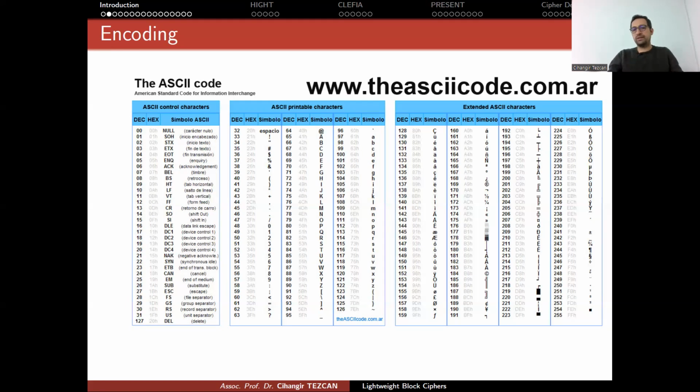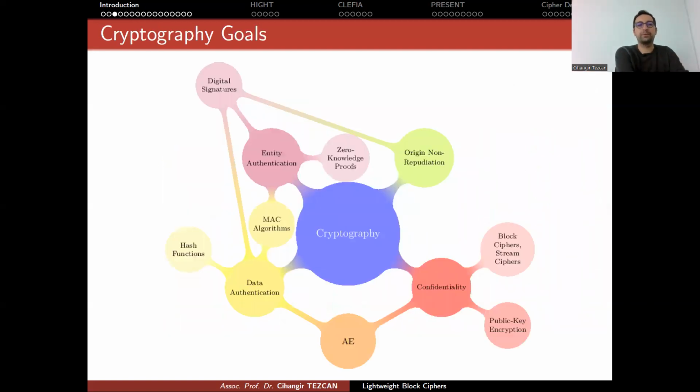Okay, so we have the digital data and we agreed on an encoding. Now we are ready to encrypt. Let's first talk about cryptographic goals. Cryptography solves a lot of problems with different types of cryptographic algorithms. For the case of confidentiality, we solve this problem with block ciphers and stream ciphers. We also have public key encryption like RSA or ElGamal. For the block ciphers, we are going to talk about lightweight block ciphers today, like HIGHT, KATAN, and PRESENT.